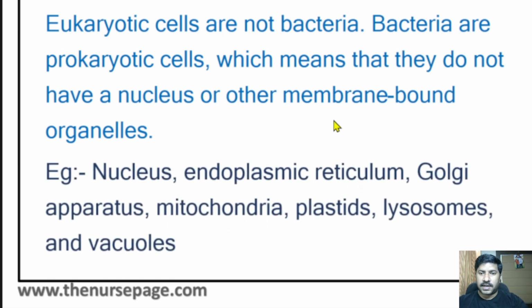Examples of cell organelles include the nucleus, endoplasmic reticulum, Golgi apparatus, mitochondria, plastids, lysosomes, and vacuoles. These can be seen specifically in plant cells or multicellular organisms like humans or animals. These are the peculiar features of multicellular organisms, that is, eukaryotic. Prokaryotic means the cell organelles are disorganized.